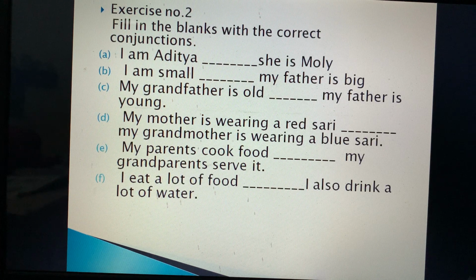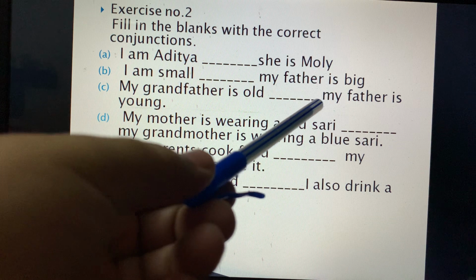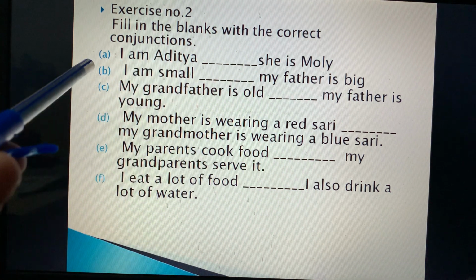Next is exercise number 2. Again, you have to fill in the blanks with the conjunction. I am Aditya and she is Molly. So the conjunction and will come here.